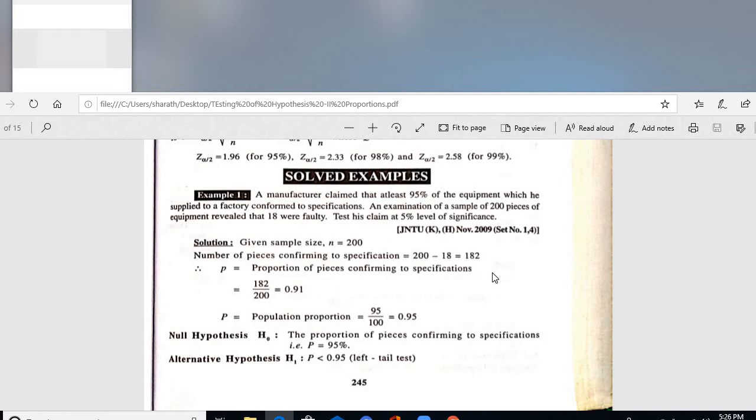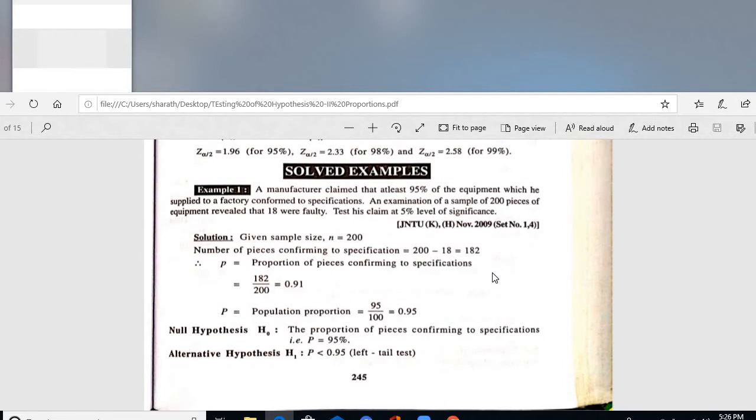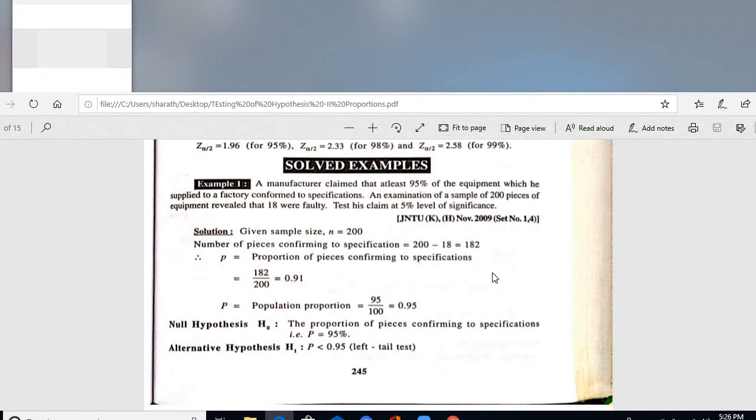What is the sample size here? 200. Number of pieces conforming to specification: 200 minus 18, 182. Means he selected 200, and 18 are faulty. How many are good quality items? 182. So small p, the proportion of pieces conforming to specifications, is how much? 0.91, which means 91%. According to the population proportion, how much? 95%, 0.95. Now we have to take the null hypothesis. This is the sample proportion small p, and capital P is the population proportion.